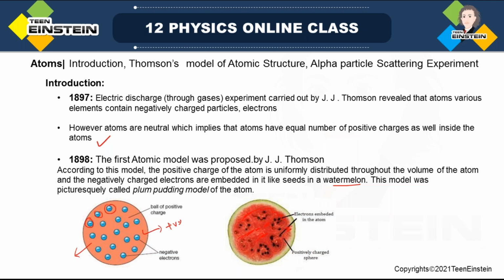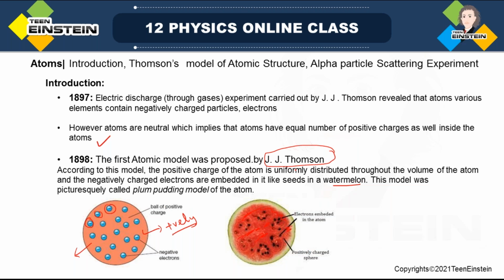As you can see, this is the positively charged sphere, and these are just like seeds in the watermelon. So I hope you have understood. The whole sphere is actually a positive charge. Throughout the volume there is positive charge, and the electrons are just scattered, distributed or embedded in this atom. Okay, so this is the first model proposed by J.J. Thomson for the structure of the atom.